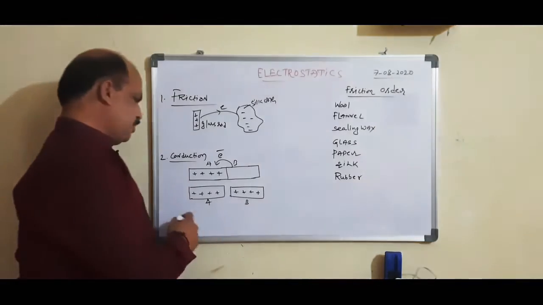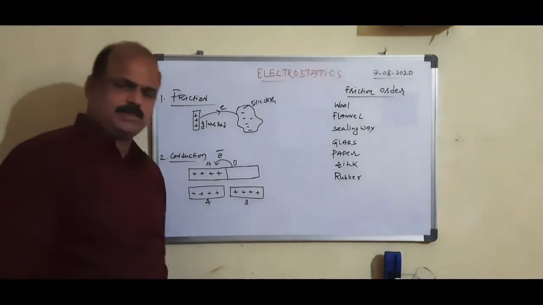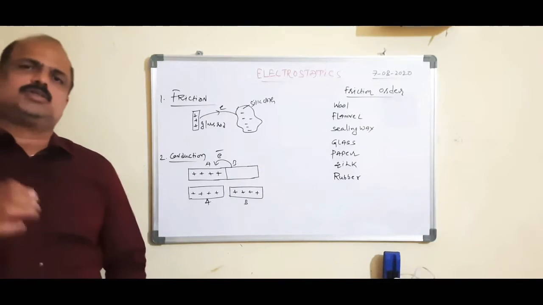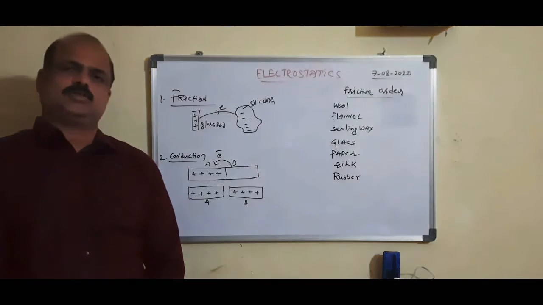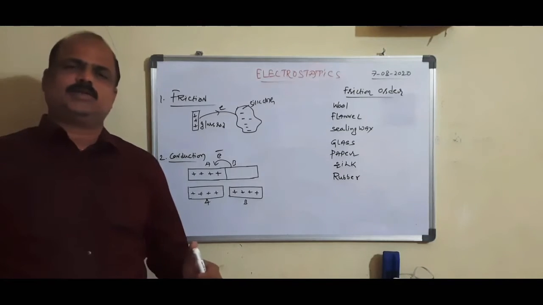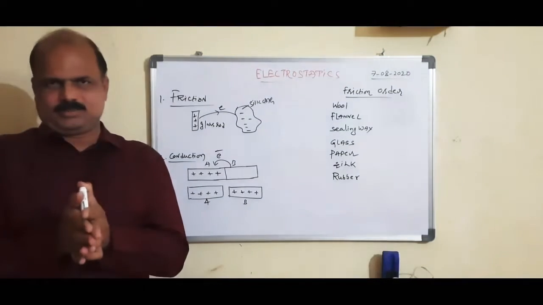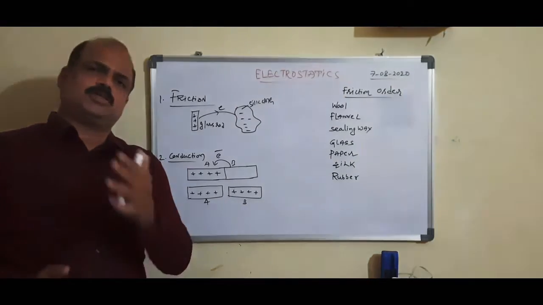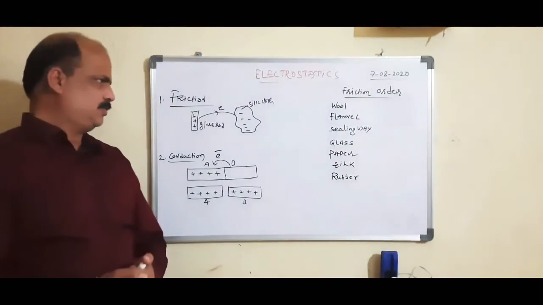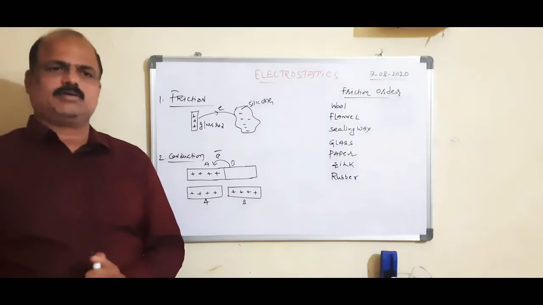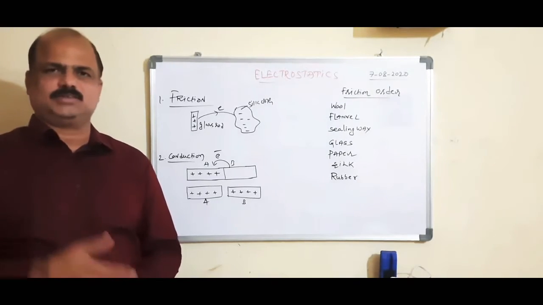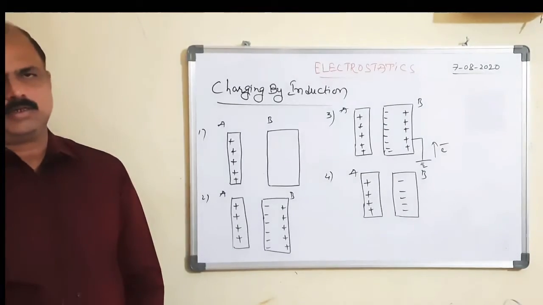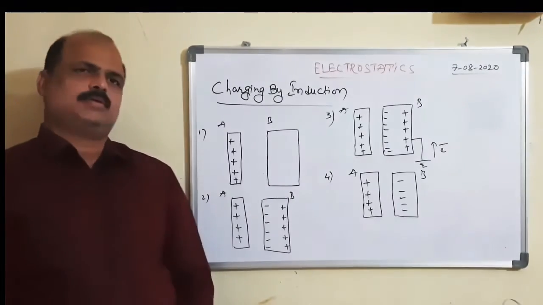So what happens? After separation, this body becomes a positively charged body. So conduction charges the body with a similar charge. This method is also called the method of contact. By this method, we can charge the bodies with a similar charge. Next method, we are going to discuss induction.